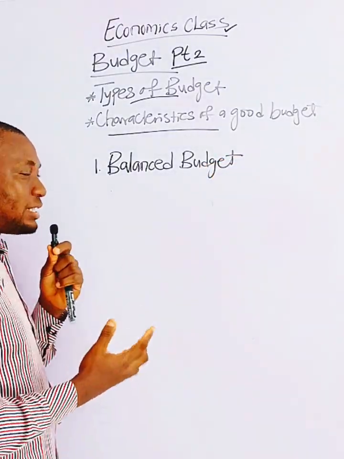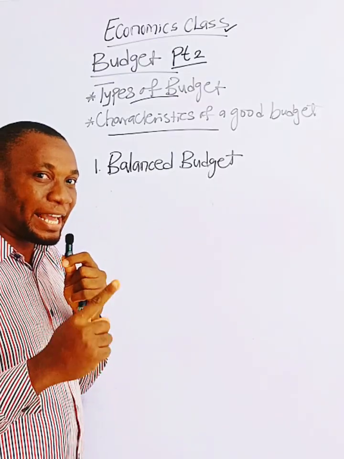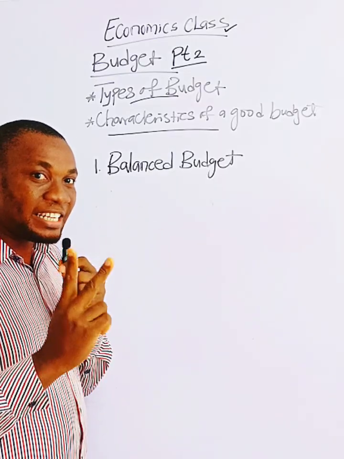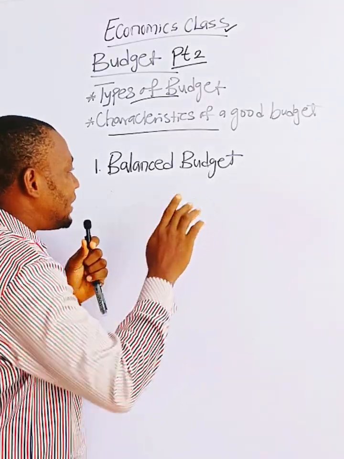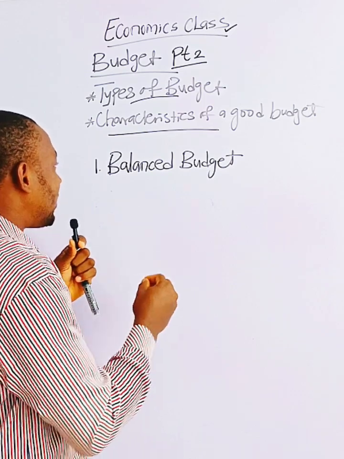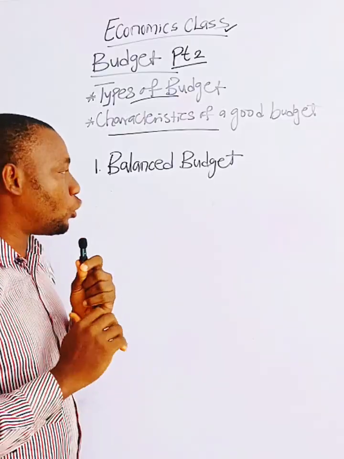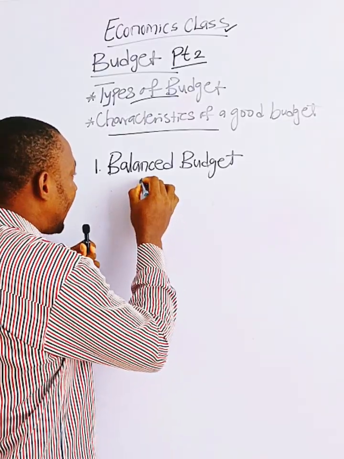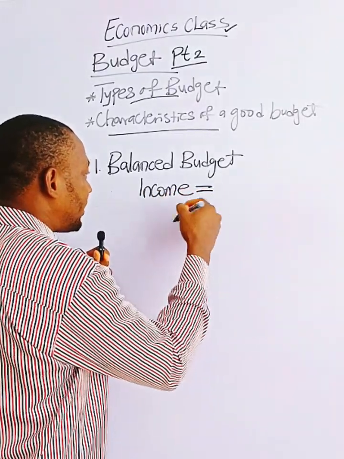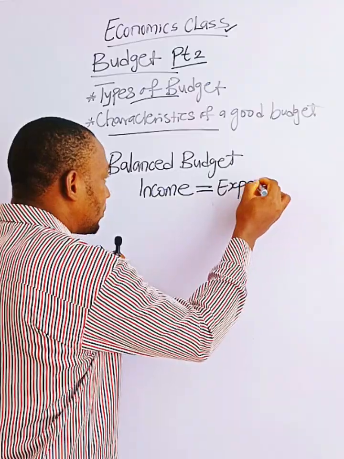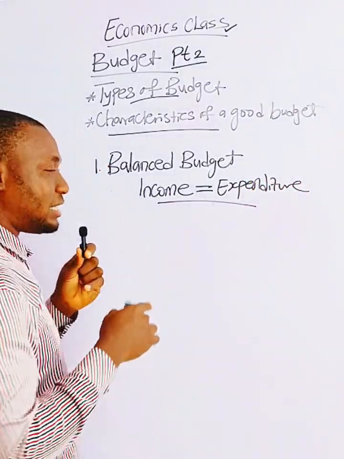When do we say a budget is balanced? Don't forget that the 2 core elements of budget are what? Estimated income and estimated expenditure. They are the 2 core elements of budget. Now, when do we say that a budget is balanced? A budget is balanced when the estimated income equals estimated expenditure. All right. When you have estimated income equals estimated what? Expenditure. In this case, we say that the budget is balanced.